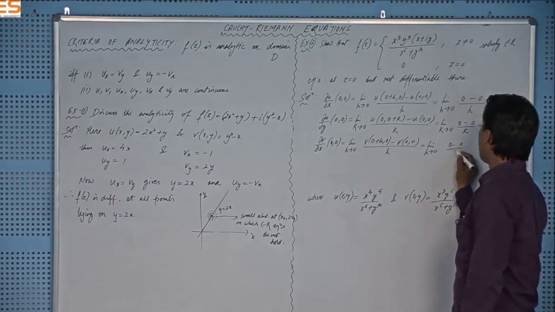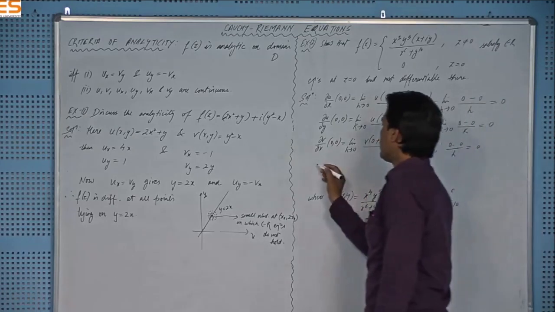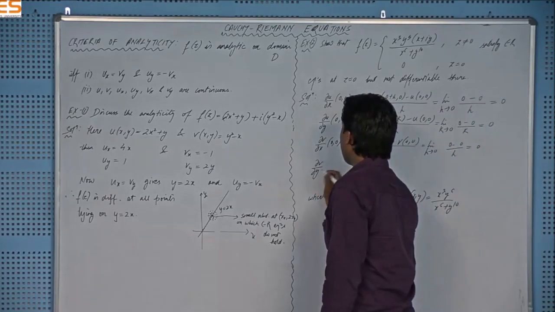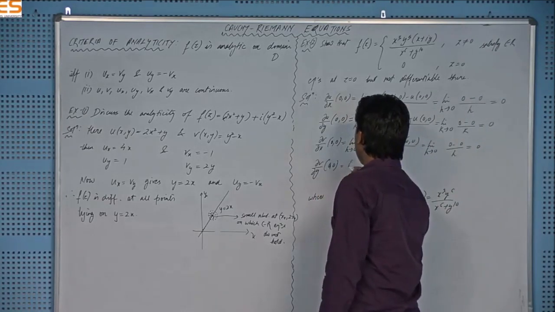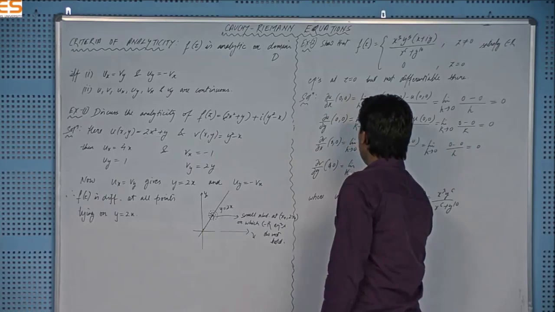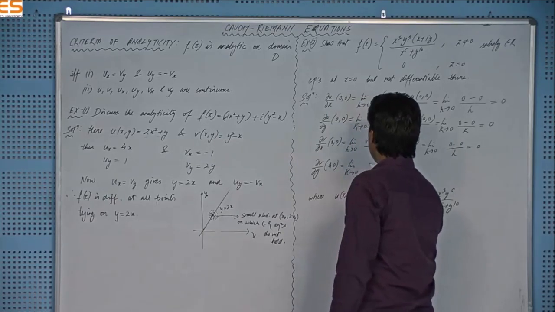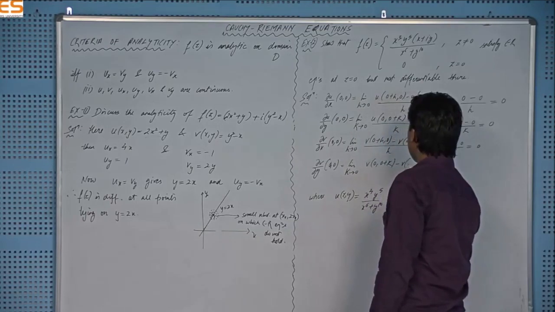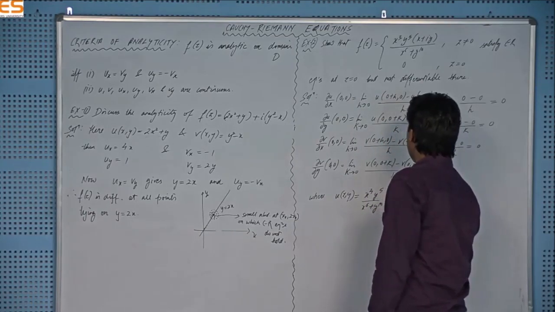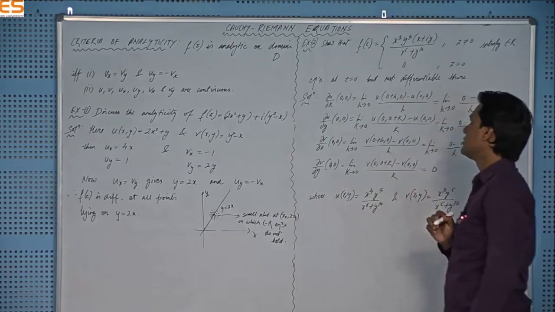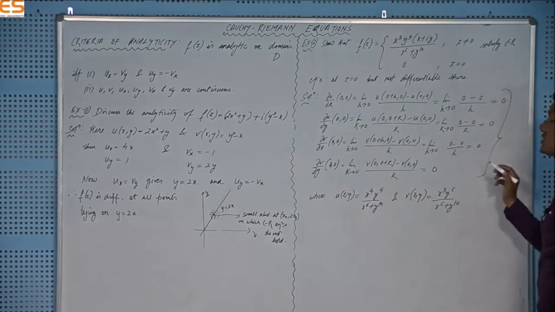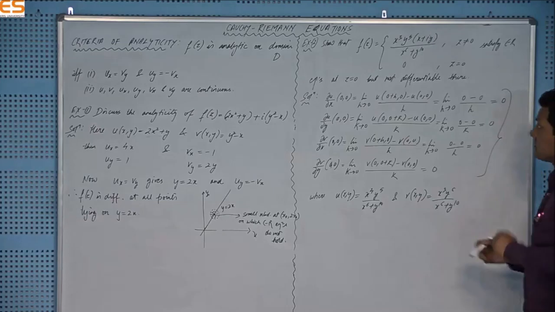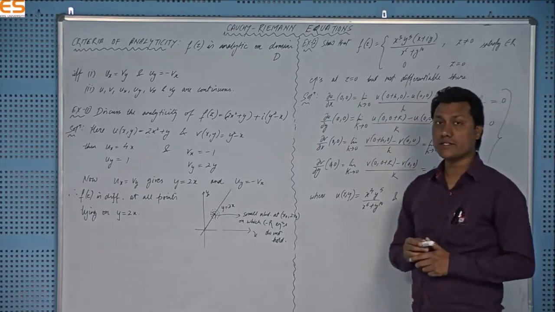Minus 0 over h, and that will be 0. And similarly the last derivative, del v over del y at (0, 0), will be the limit as k tends to 0 of v(0, 0 + k) minus v(0, 0) over k, and ultimately that will be 0, right? And these are the Cauchy-Riemann equations at the point z equal to 0, right?